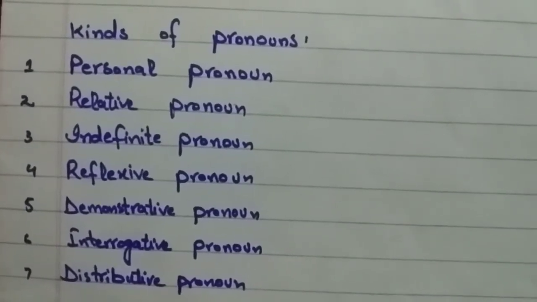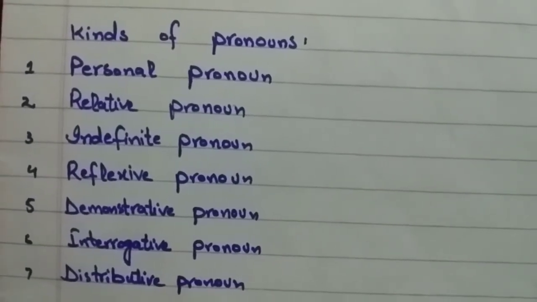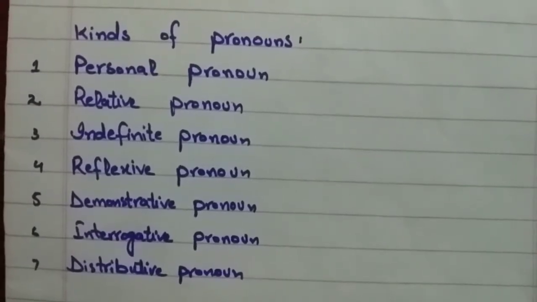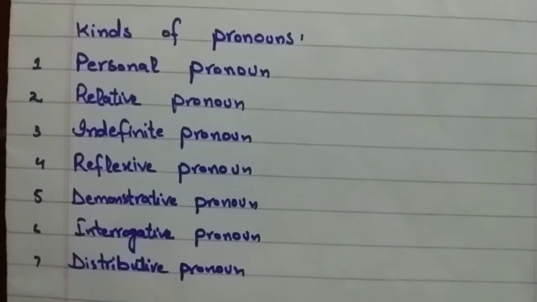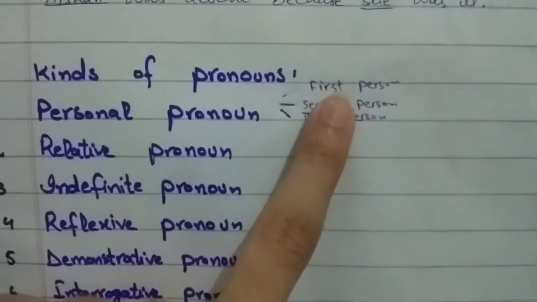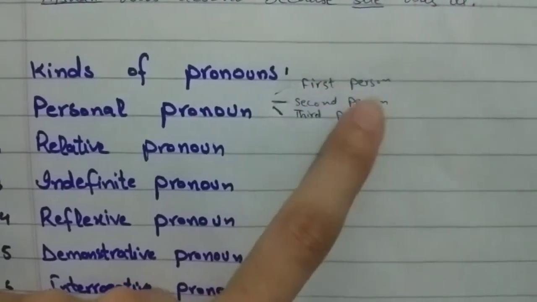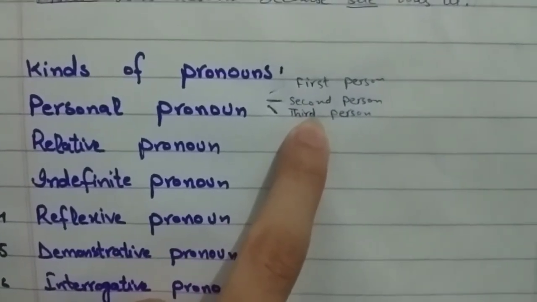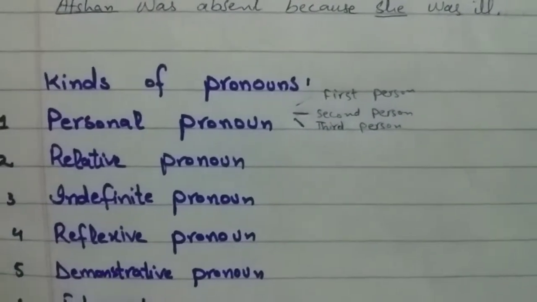Personal pronouns can stand in for the speaker, the person spoken to, or somebody or something else. In personal pronouns, we have 3 persons: first person, second person and third person. First person is the speaker and possibly other people with the speaker. Second person refers to the person or persons spoken to, or you may say the other person.